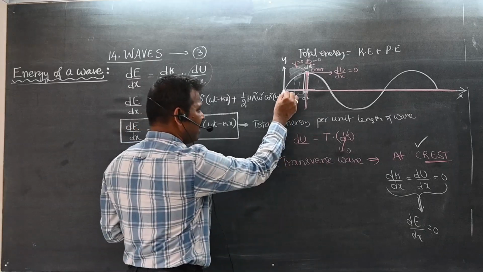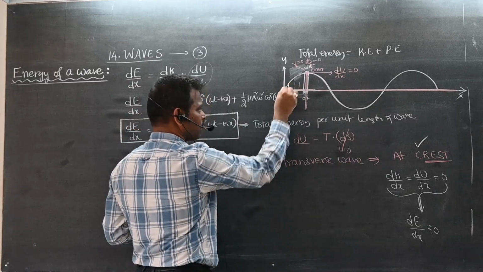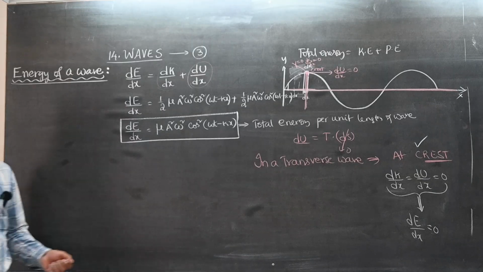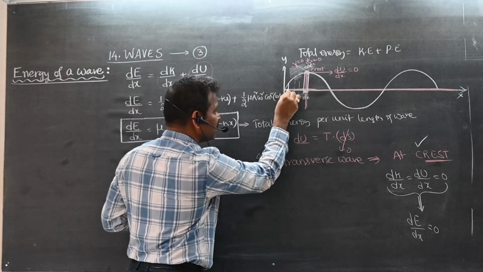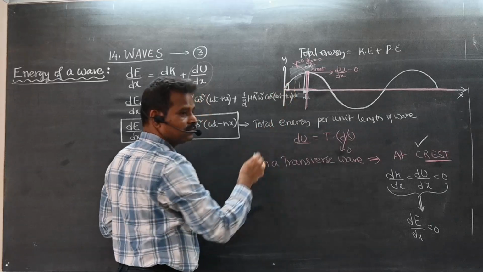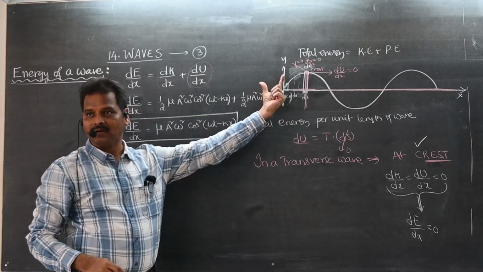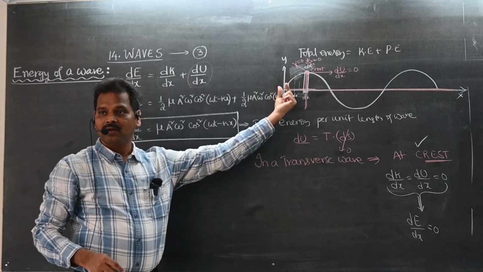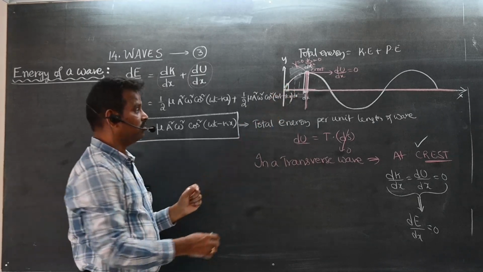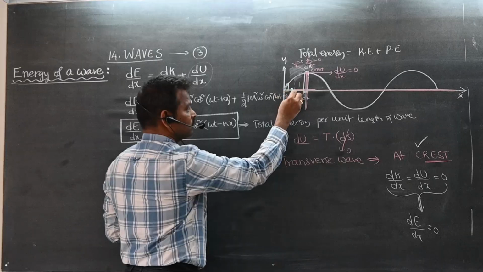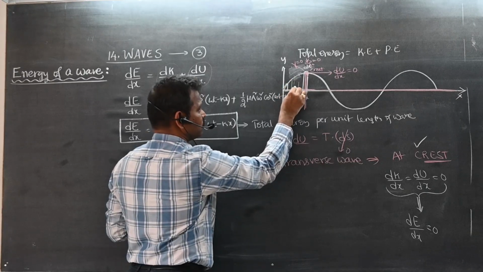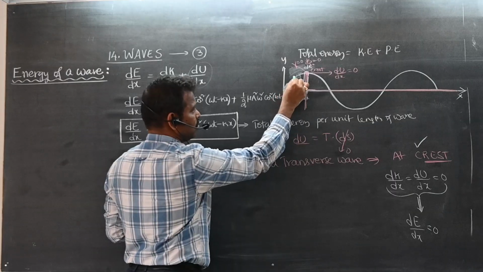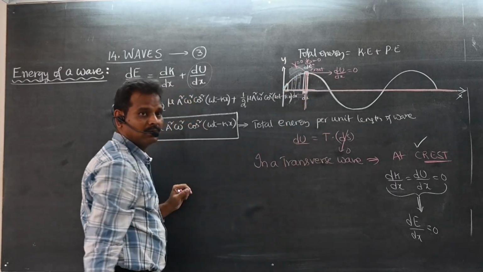Now, I will take this portion. Here, whether the distance changed or not, this is dx, this is dl. The length has increased, this dx will become dl. Maximum extension, maximum displacement is here. If you divide into equal portions, students, this is the biggest length, then smaller, and here there is no change.